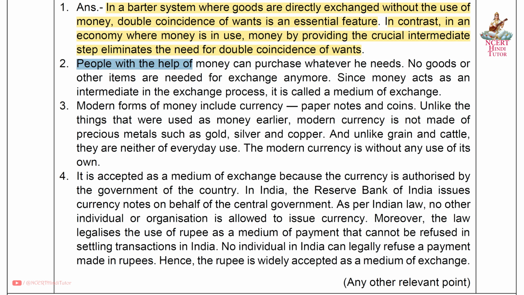Second, people with the help of money can purchase whatever they need. No goods or other items are needed for exchange anymore. Since money acts as an intermediate in the exchange process, it is called a medium of exchange. Third, modern forms of money include currency, paper notes, and coins. Unlike the things that were used as money earlier, modern currency is not made of precious metals such as gold, silver, and copper. And unlike grain and cattle, they are neither of everyday use. The modern currency is without any use of its own.